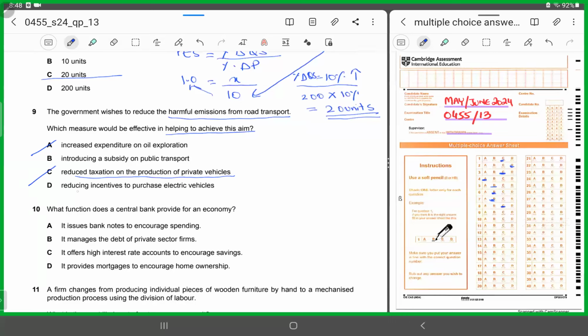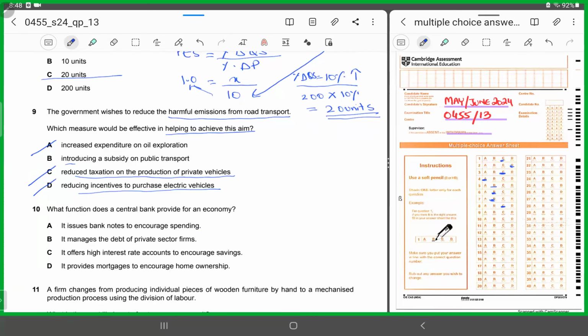D says reducing incentives to purchase electric vehicles. Now, if the government would remove incentives from the production of electric vehicles, it would be directly persuading people to go for cars based on petrol, right? Cars that run on petrol. So again, it would not be useful in attaining this objective. So you will chop D off. So it has to be B.